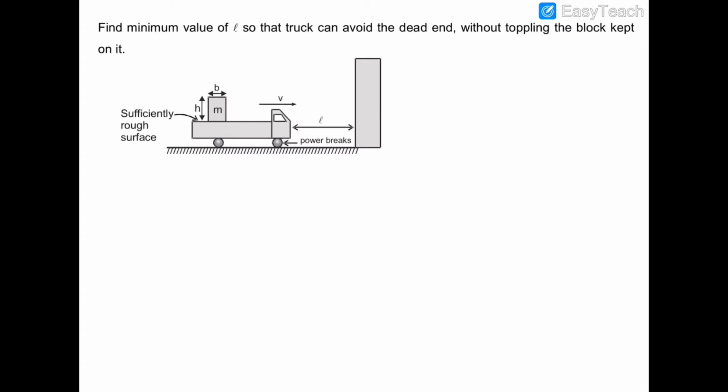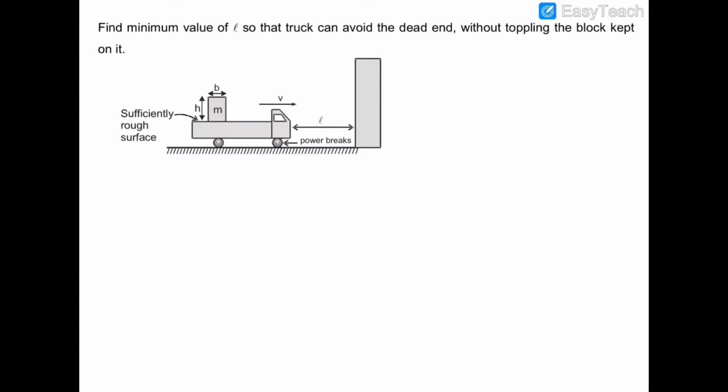In this question, you can see that there is a truck which is moving towards a wall, and it suddenly notices the wall at a distance of L. The truck applies the power brakes to avoid any collision with the wall, and we have to find out the minimum value of L so that this truck may avoid any collision without toppling this box which is kept over the truck. It is given that the friction on the base of the truck is sufficiently enough to prevent any sliding.